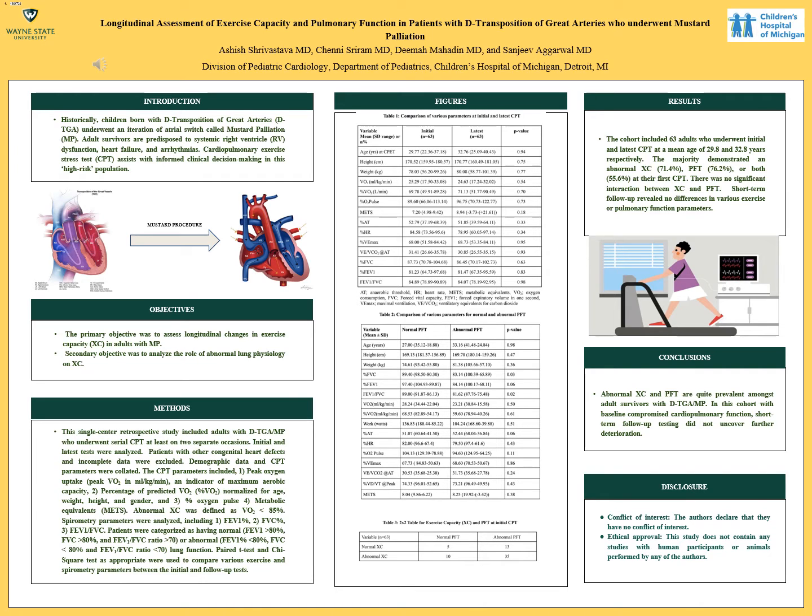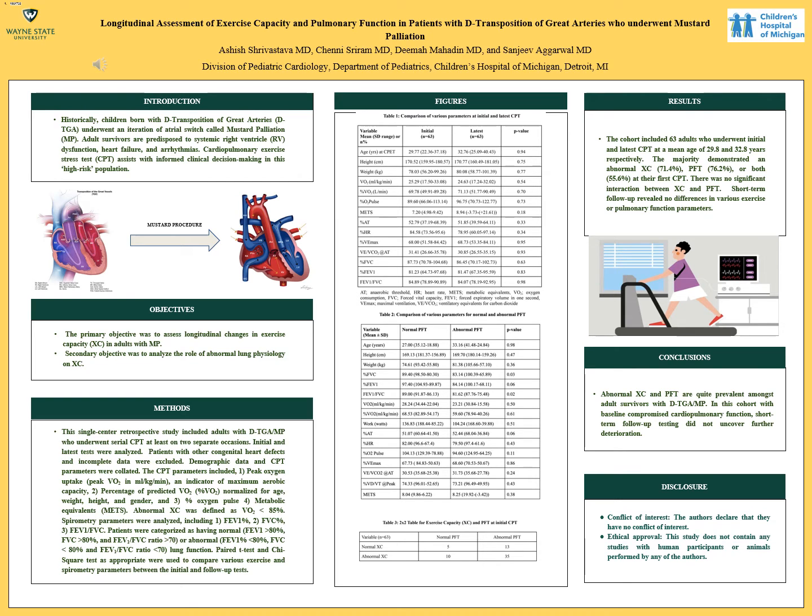The fourth parameter was metabolic equivalent or METs. Abnormal exercise capacity was defined by a VO2 of less than 85%. The spirometry parameters were also analyzed, including FEV1 percentage, FVC percentage, and the ratio of FEV1 to FVC.